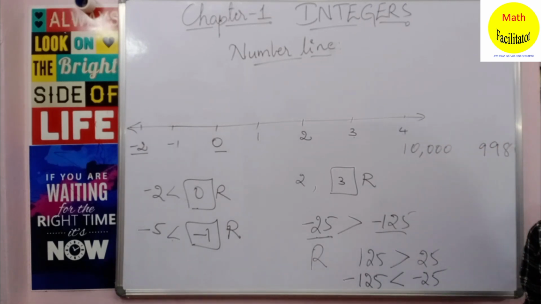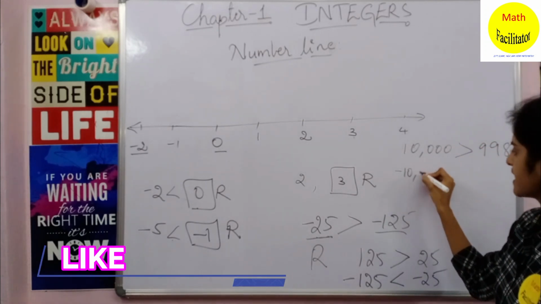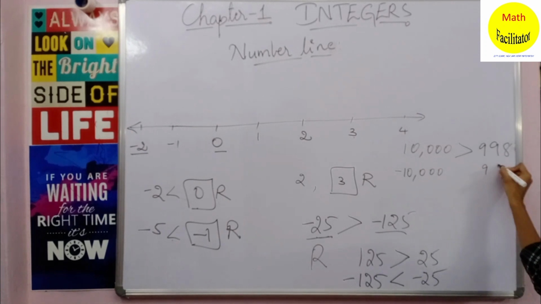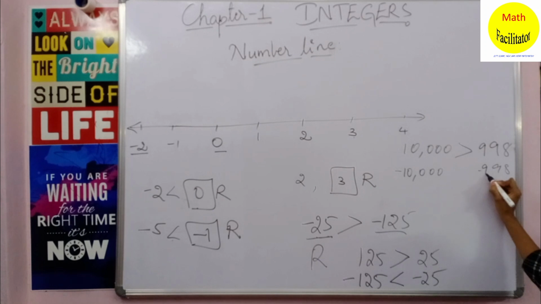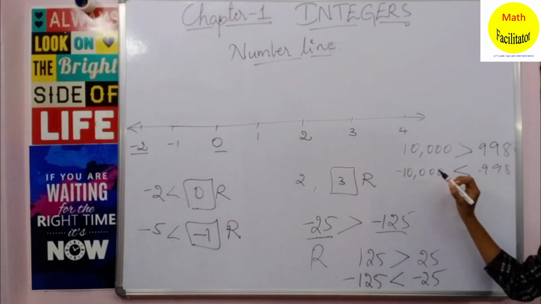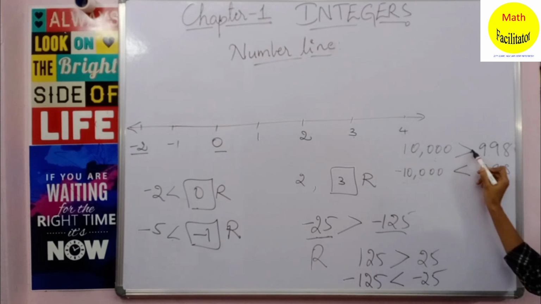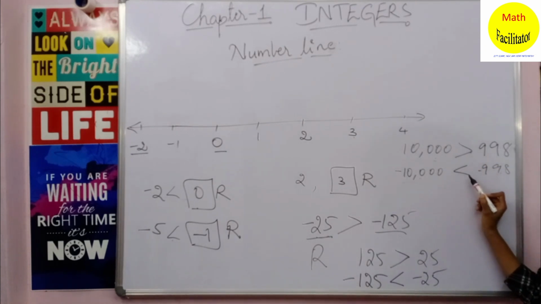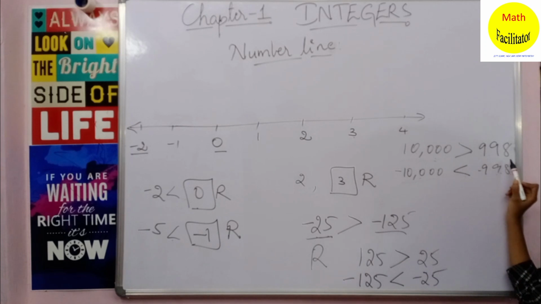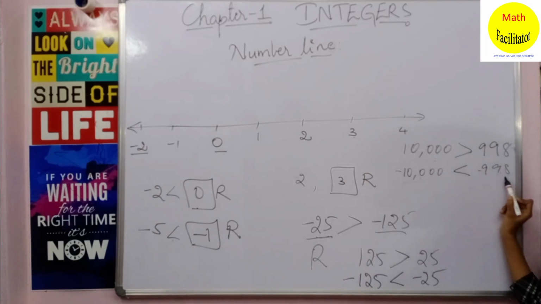If you compare 10,000 and 998, which is greater? 10,000 is greater clearly. Now if I want to compare minus 10,000 and minus 998, which one is greater? Minus 998 is greater. So for positive numbers you already know how to compare: you know which is the bigger number and which is the smaller number. Now for negative numbers, the relation is just reversed. 10,000 is bigger than 998, but for negative numbers, minus 10,000 is smaller than minus 998.